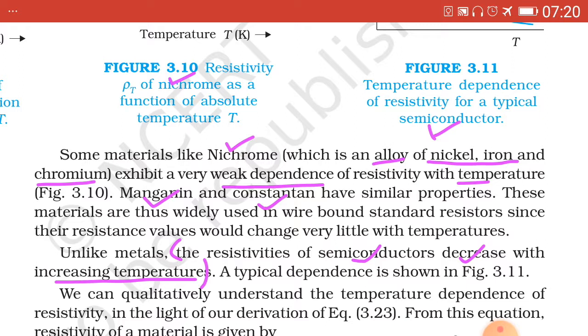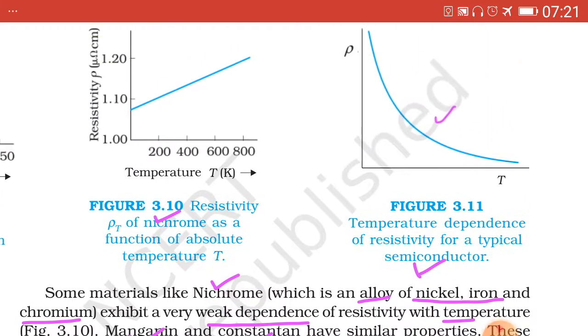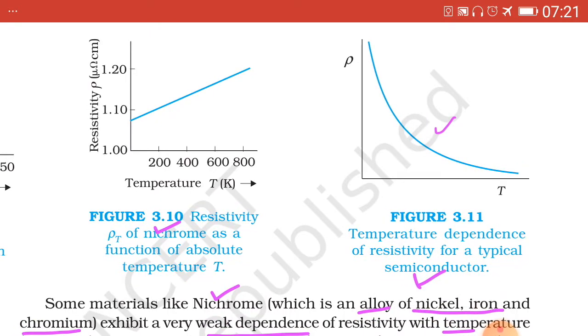Hence, these materials are widely used in wire-bound resistors. The resistivities of semiconductors decrease with increasing temperature. Resistivity decreases with increase in temperature, which is shown in the third graph, rho versus T.